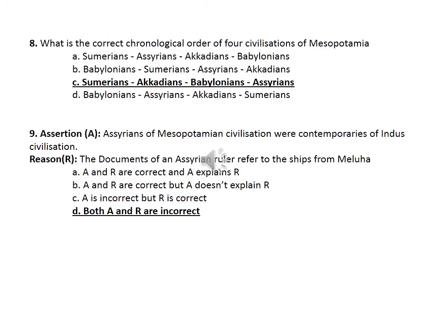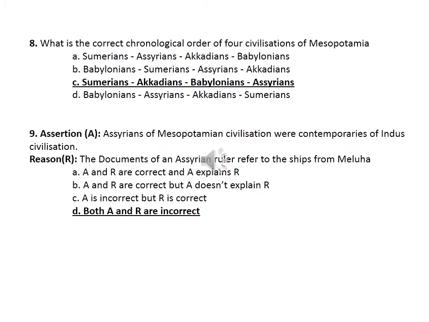Then eighth, what is the chronological order of 4 civilizations of Mesopotamia? So in Mesopotamia, we have studied about 4 kingdoms now. So they ask to arrange them in proper order. Okay, so which one is the correct option? Yeah, option C. First Sumerians, then followed by Akkadians, then Babylonians, then Assyrians.